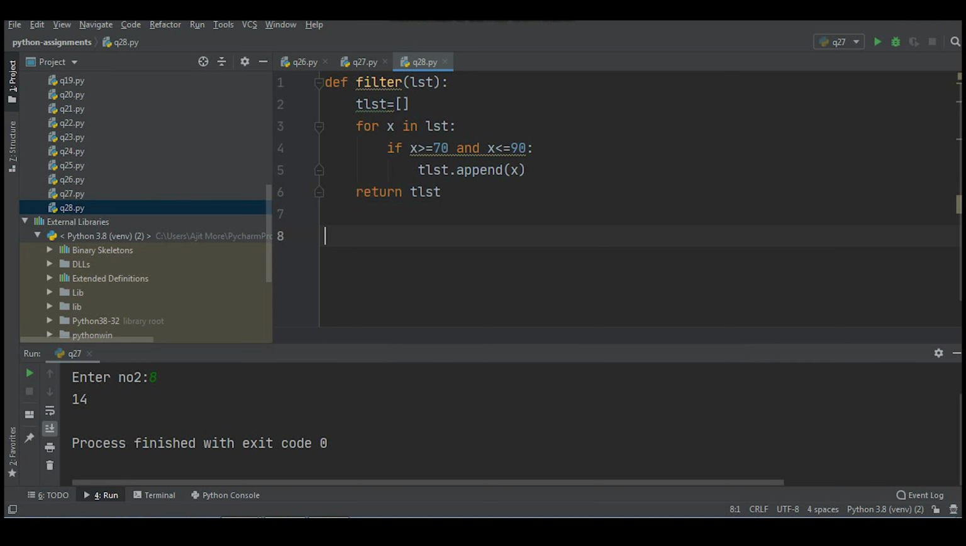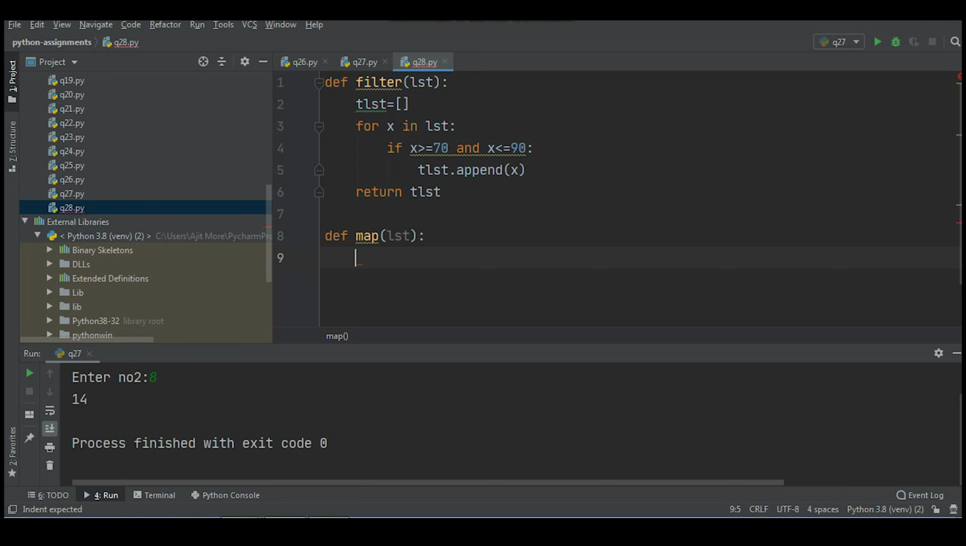I hope you understood this filter. Now we'll write a map function. To that map, I'll pass one list. I'll call it by another name, I'll give it as lst. Okay. Now what is the task of that map? Increment each and every element by 10. Now what is to be done for that?